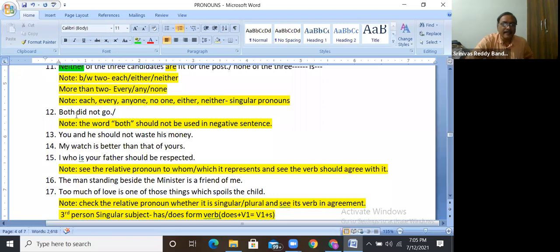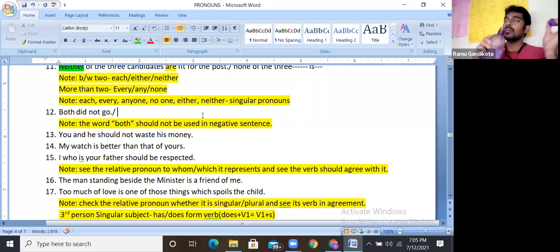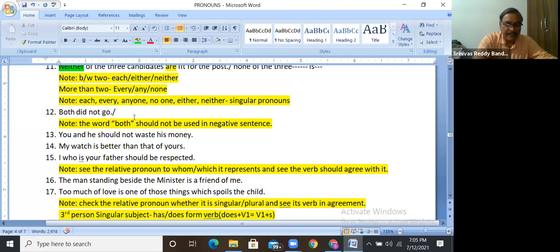So here, guys, remember, both did not go. Note that the word both should not be used in a negative sentence. Is it clear? In this place, you can take it as neither. Neither went. This is the correct sentence.